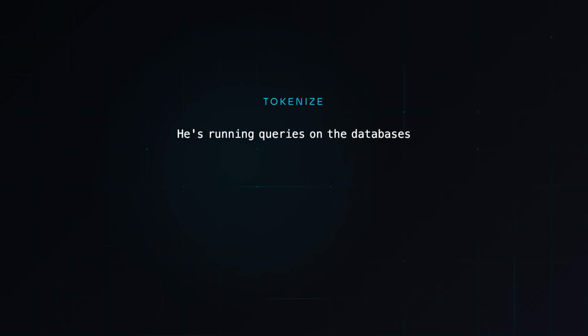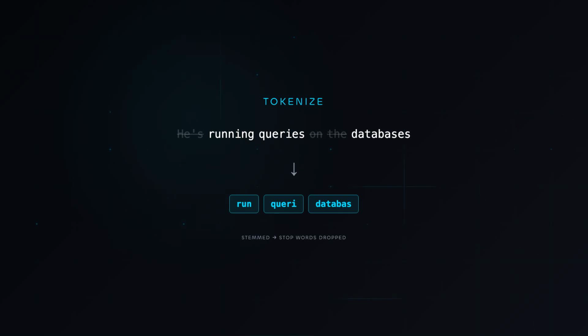Three pieces. First, the text gets normalized. Postgres tokenizes the document, stems each word to its root form, running becomes run, databases becomes database, and drops stop words like the and is. That normalized representation is what gets stored.